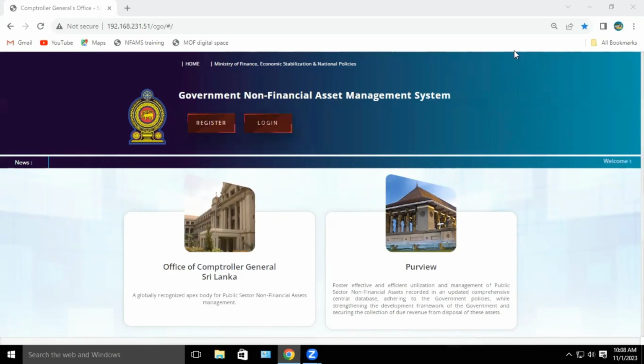And hence, the data verification officer has to play a critical role in NFAMS on behalf of the respective institution. So, in order to fulfill that task, it is important that the data verification officer listen to our 5th video recording on the data entry officer's role and have a clear understanding of it before starting to verify basic information and valuation information recorded by the data entry officer.